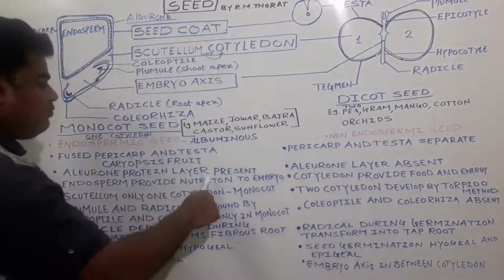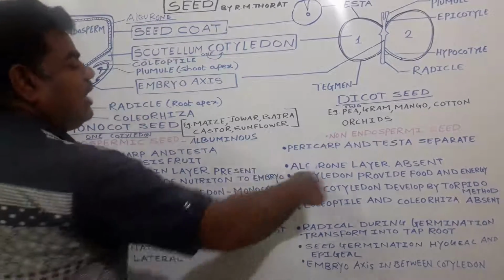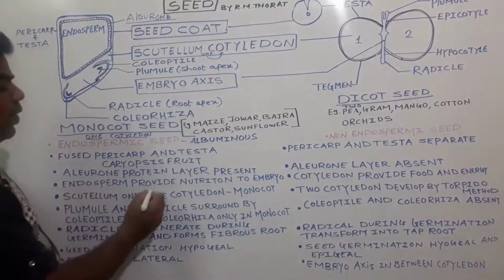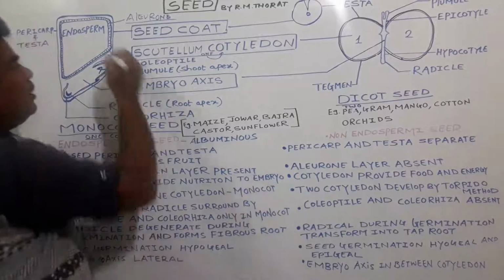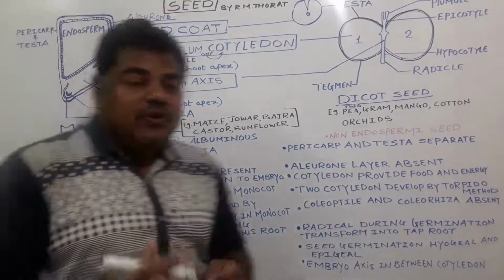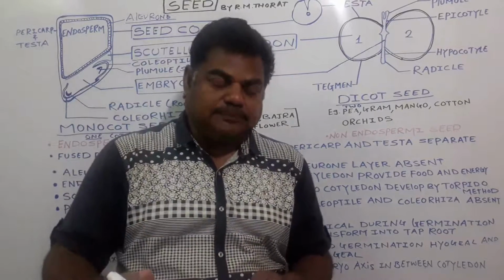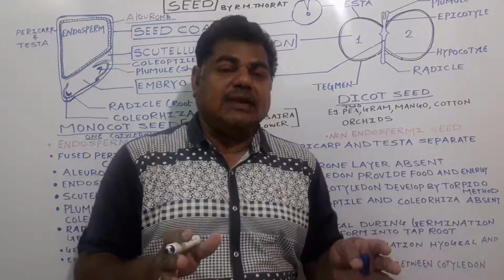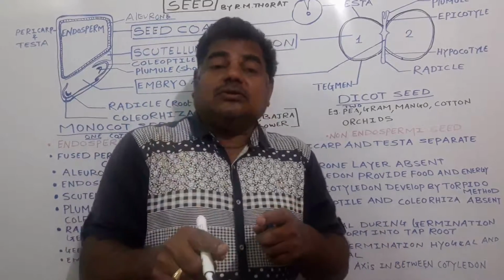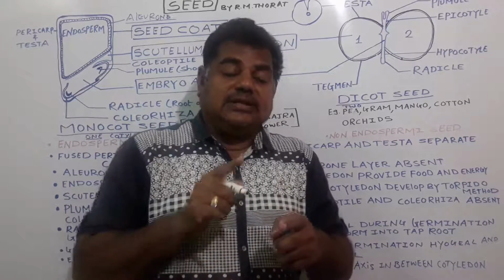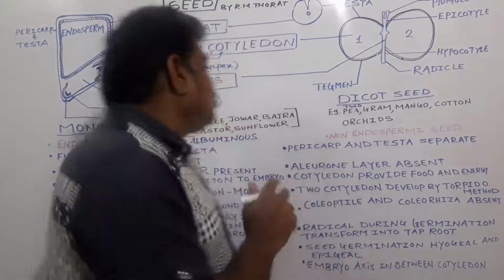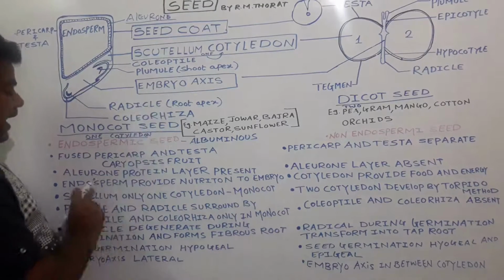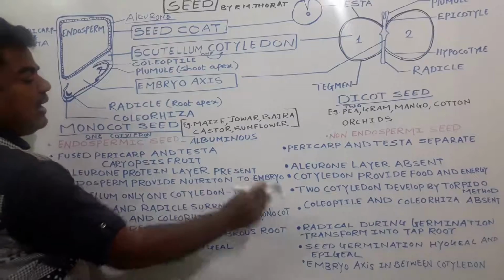Only present in the case of what? This is a monocot seed. The aleurone layer is totally absent in the case of a dicot seed. Then the endosperm provides nutrition to the embryo. When this seed gets favorable conditions, water, oxygen and everything required for seed germination, at that time the endosperm provides food material, energy, hormones and all these things to the developing embryo axis. The endosperm provides nutrition to the embryo.